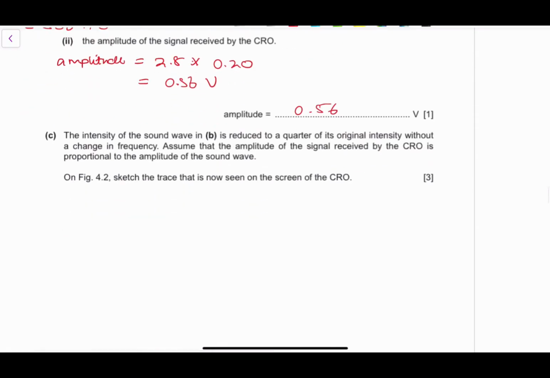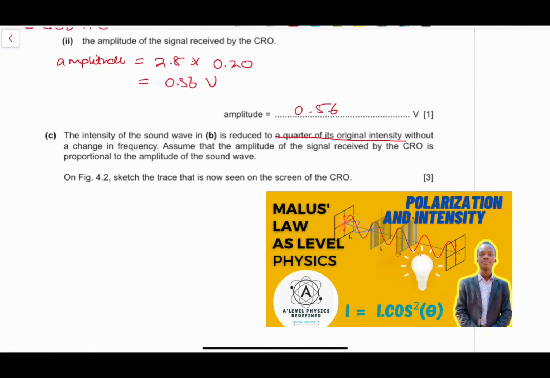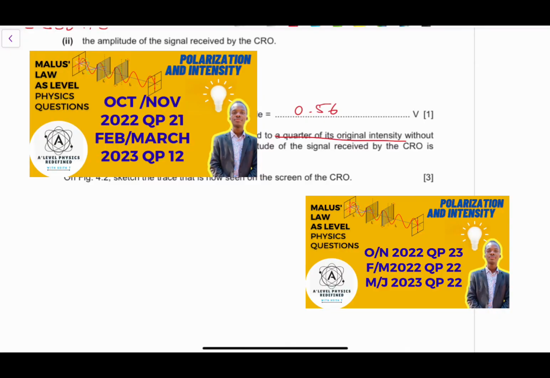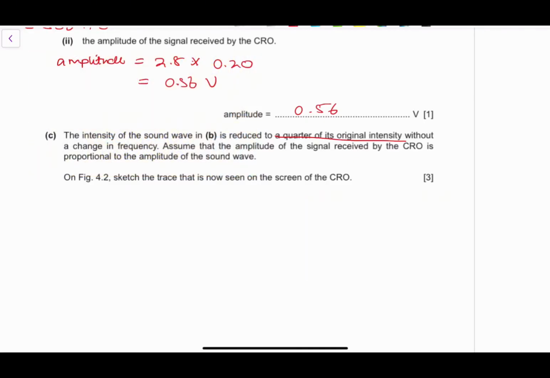The next part of the question, we've been given the intensity of a wave reduced to a quarter of its initial intensity. I highly recommend that you watch my video that I posted about polarization and Malus's law. You can check my channel and understand what intensity is and how intensity comes about. I'm going to be answering this question, but it's very important for you to watch it and even watch some of the questions that I've solved surrounding intensity so that you can get a feel and understanding of how these questions might be solved.